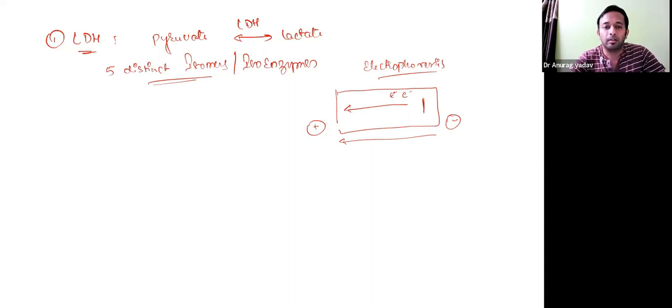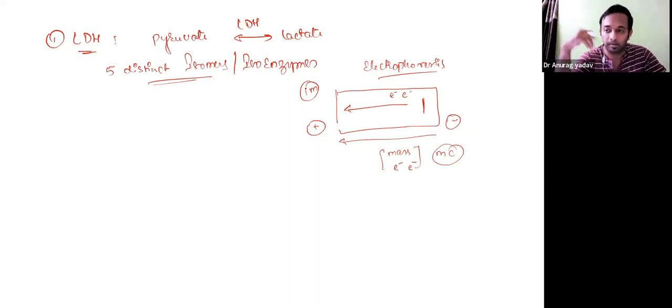The migration depends on two things. One is mass, how bulky the molecule is. Second is how much charge they carry, either positive or negative. Depending on that, it forms a mass to charge ratio, which defines, in a particular time, say if you allow the circuit to run for 1 minute, how much protein has run on the electrophoresis.